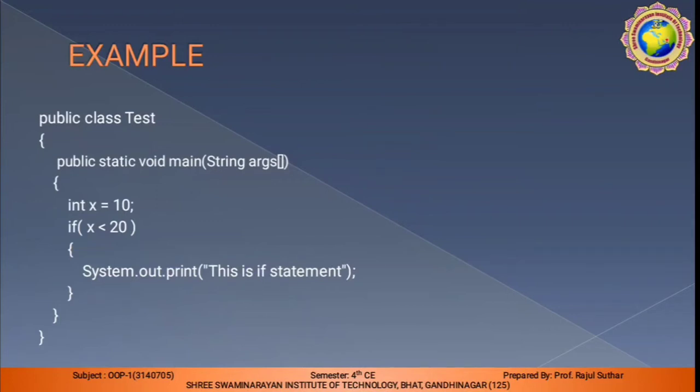You can write the value of x is less than 20, because x is 10. This is for understanding only, a demonstration program. Whatever you write in this bracket is the if statement's output. Instead, you can simply write x is less than 20, whatever.